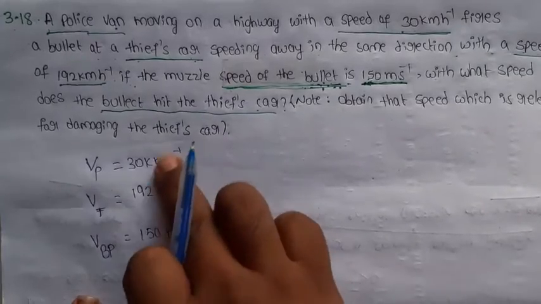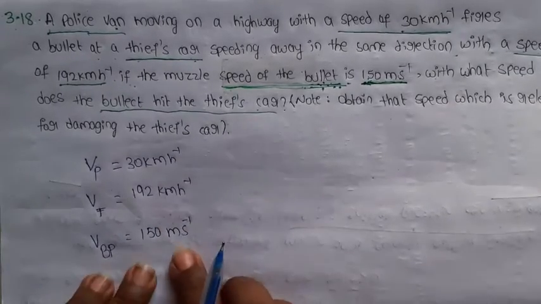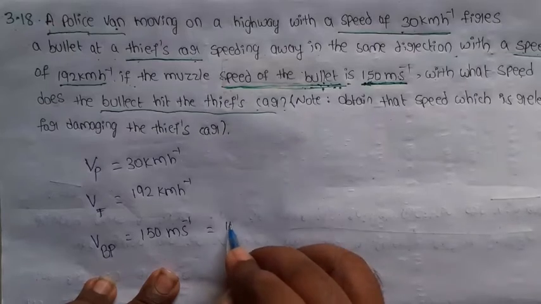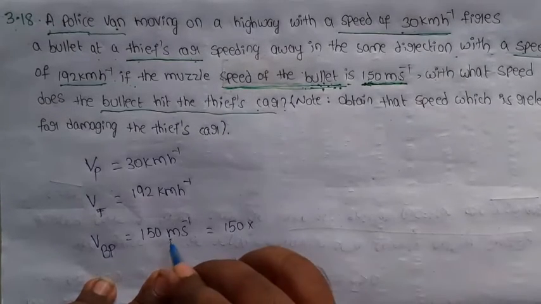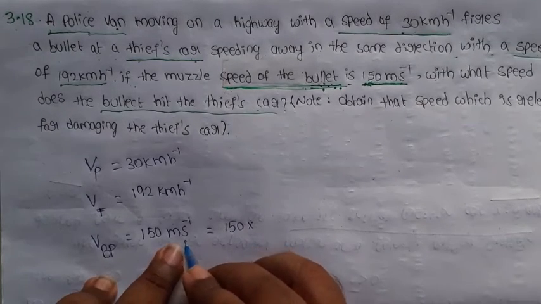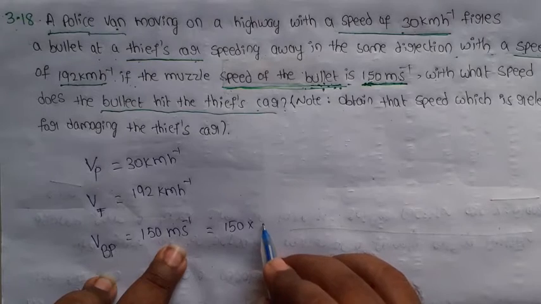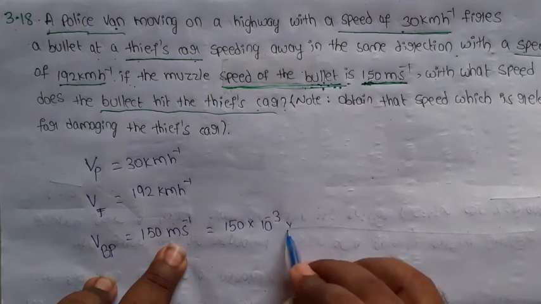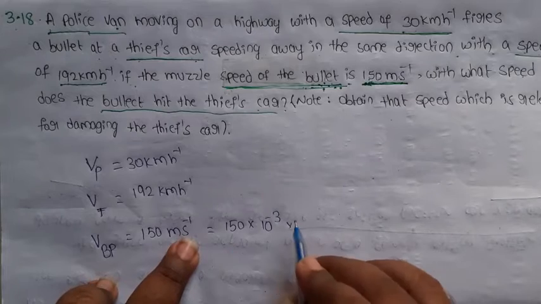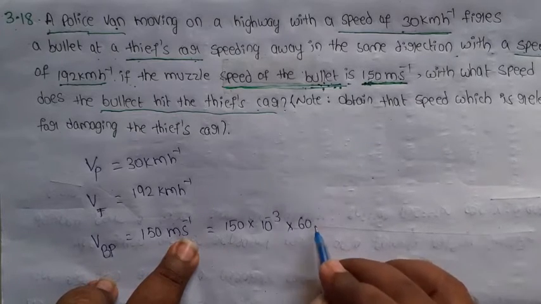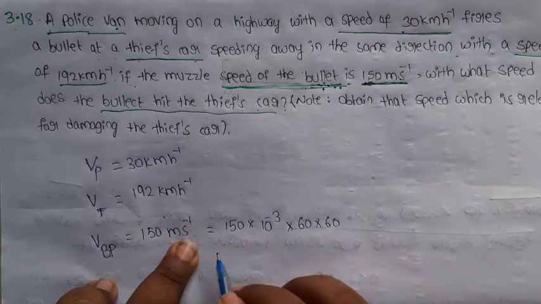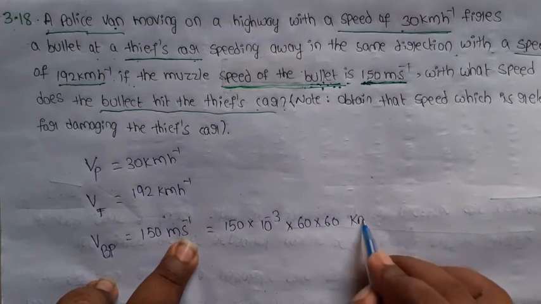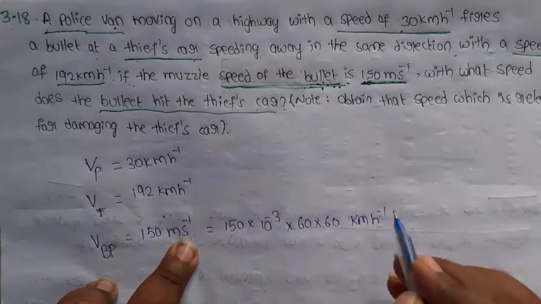So these two are in kilometer per hour. I am converting meter per second into kilometer per hour. So 150 into 1 meter is converted into kilometer, 10 to the power of minus 3, and per second, 60 into 60 is converted into hour. So that is converted into kilometer per hour.